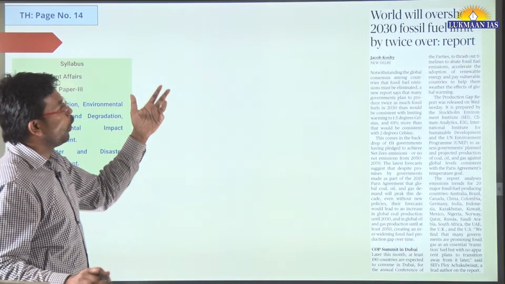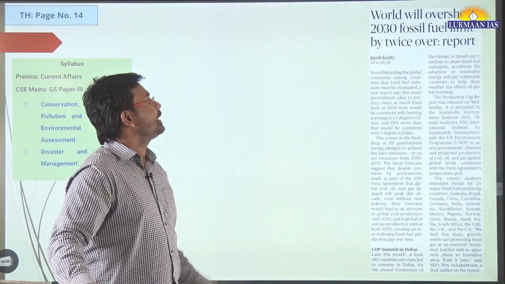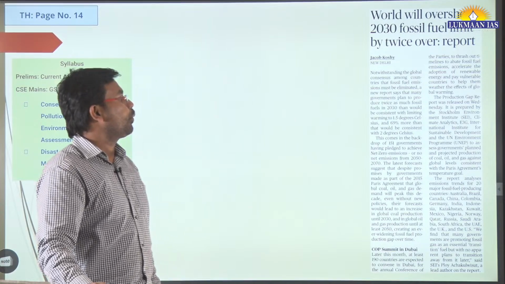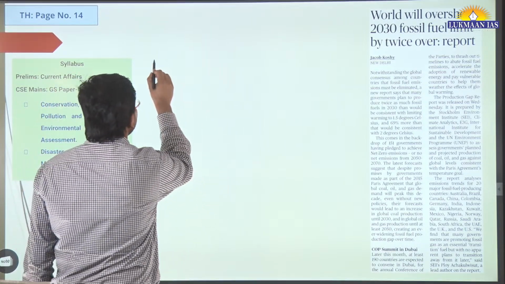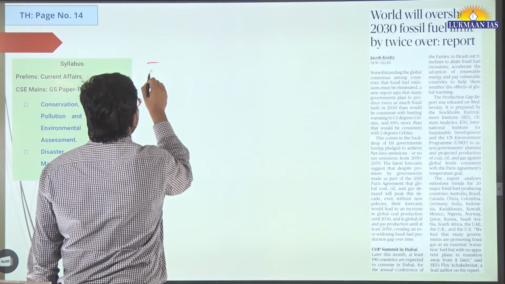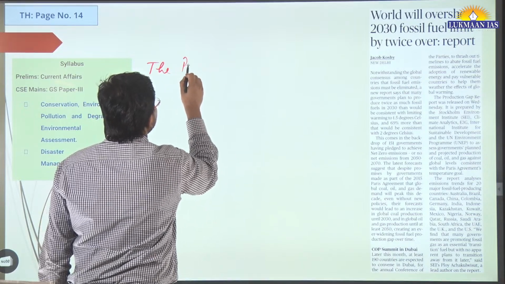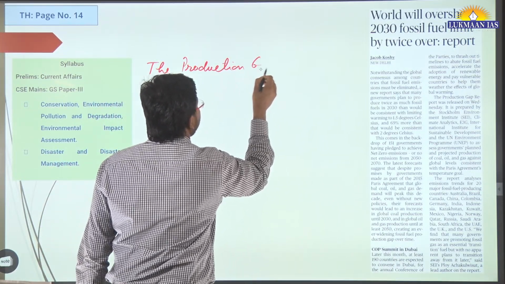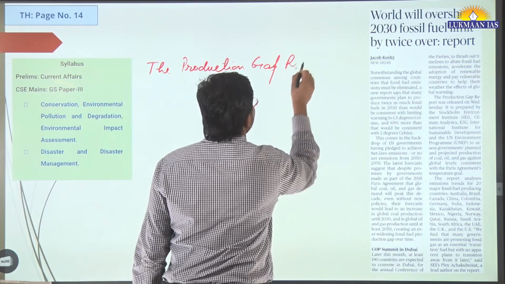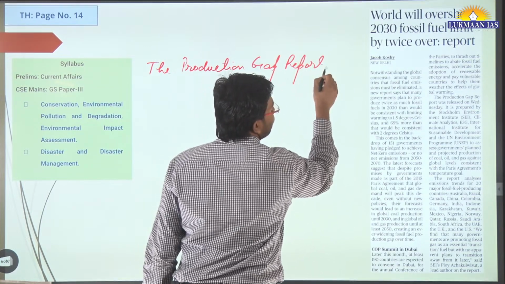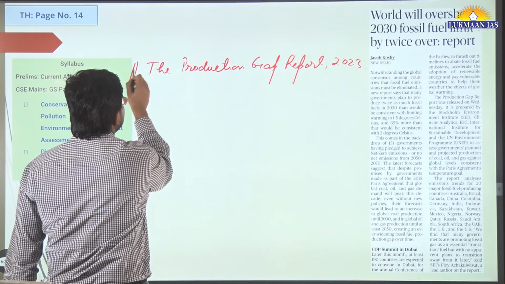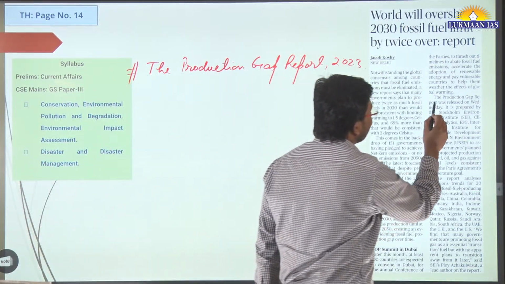It says world with overshoot 2030 fossil fuel limit by twice over. So recently a report was published. This is known as the production gap report, okay? What is the report? The production gap report. The production gap report 2023 was released last week itself.